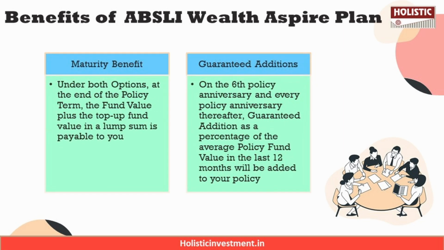Now let's take a look at the maturity benefit. The maturity benefit under both options is that the fund value plus the top up fund value in a lump sum will be payable to you as the maturity benefit. And they also give you guaranteed additions, which is another benefit, on the 6th policy year. And if you have chosen the band 1, then it will be the 11th policy year.